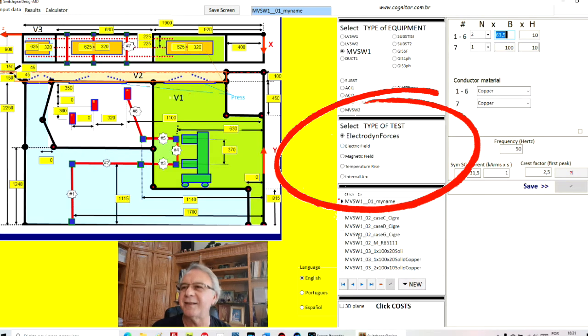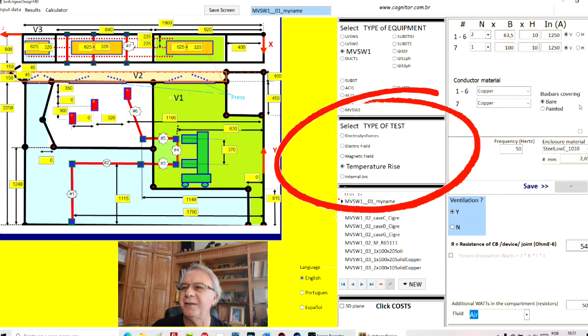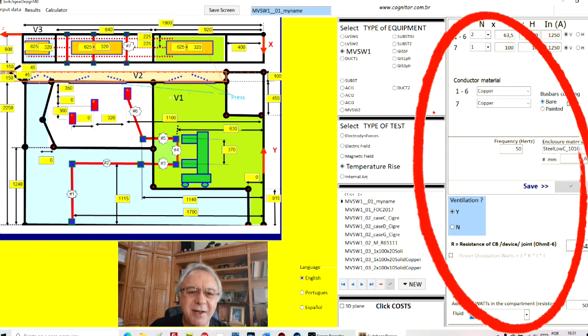If I wanted to do it for temperature rise, I click here temperature rise, and in this case now I have some other variables. I have the bars as before, the materials. Now I have some extra things here which are important for the temperature rise test. If the bus bar covering, if the bars are bare or painted, I can select here what I want to use. The enclosing material. If there is ventilation or not. If I click here, there is no ventilation.